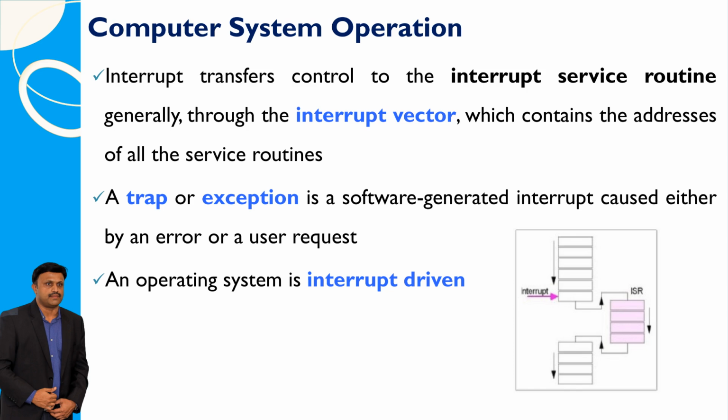This routine is located in a table known as the interrupt vector, which holds the addresses of all the service routines. A trap or exception, on the other hand, is like a planned interruption created by software. It can occur due to an error or when a user requests something specific. So, in a nutshell, an operating system works based on these interrupts and traps.